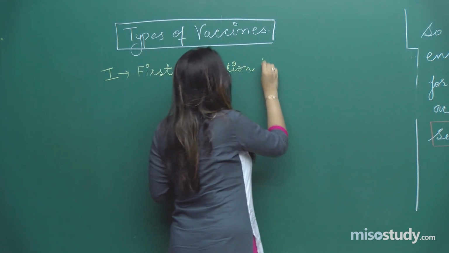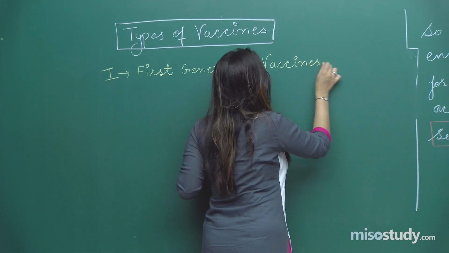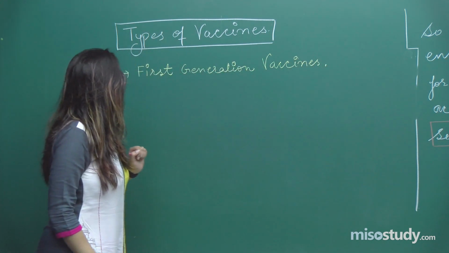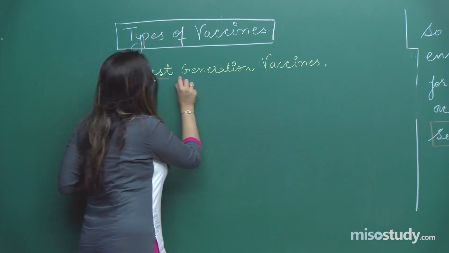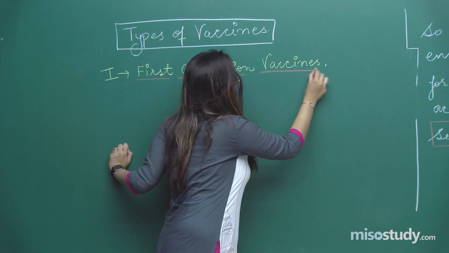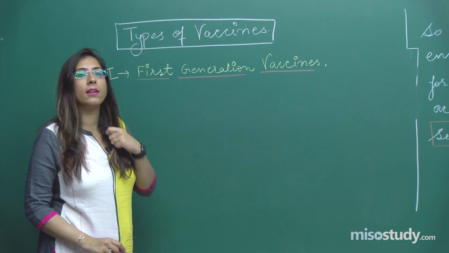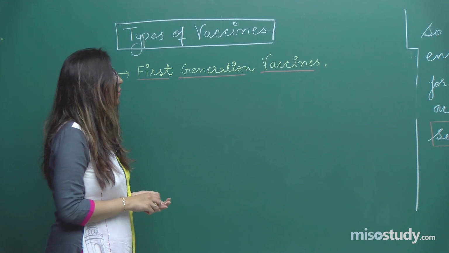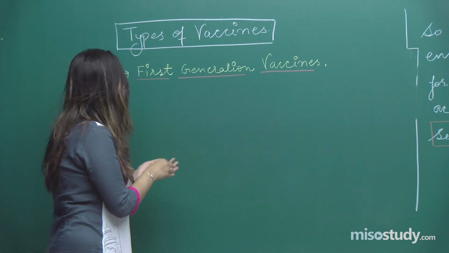First generation vaccines. As the name indicates, these are those vaccines which are created from the inactive form of pathogen, or what we do, we inactivate those pathogens, right?